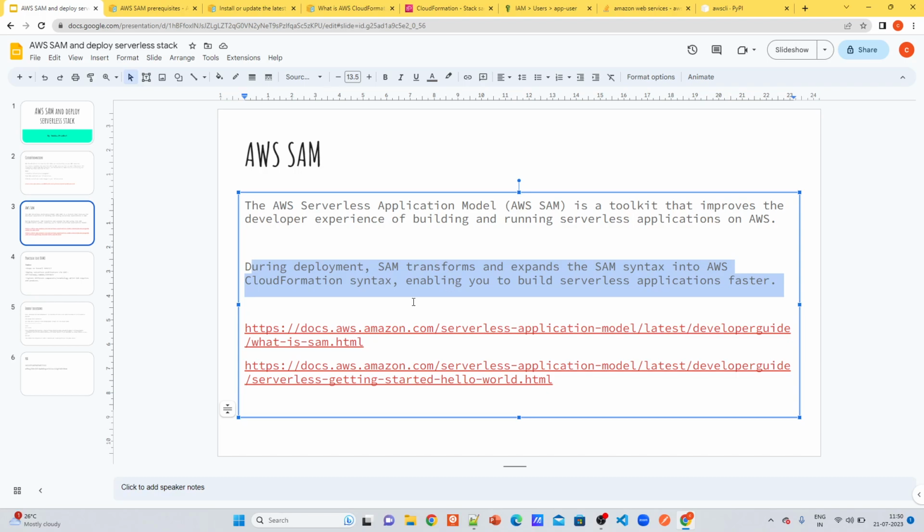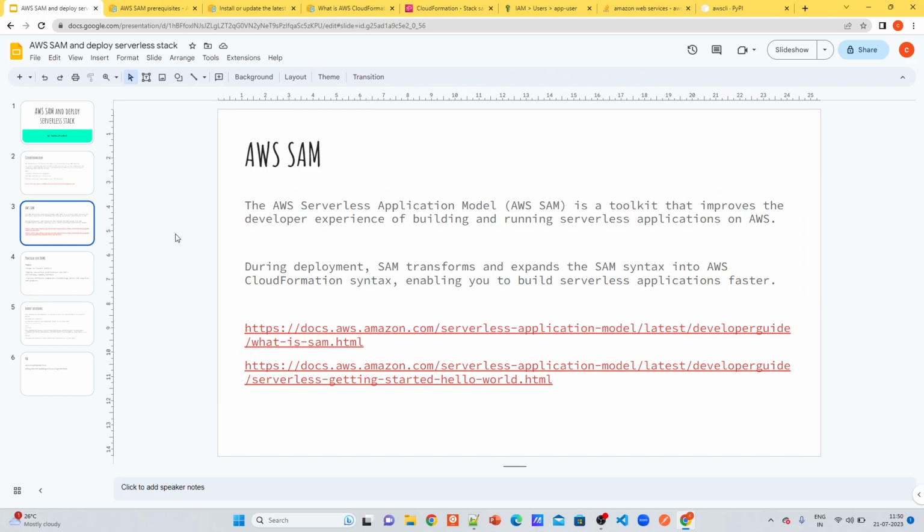For SAM also you need to have a template, and it is used for creating the infrastructure, managing it and deploying it. But it simplifies the code for you in creating the infrastructure, particularly serverless, as the name mentions. AWS SAM provides an easy way of writing a template for creating the resources of a serverless architecture. That is about AWS SAM.